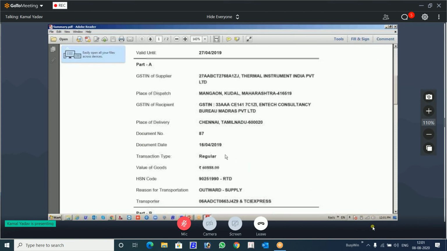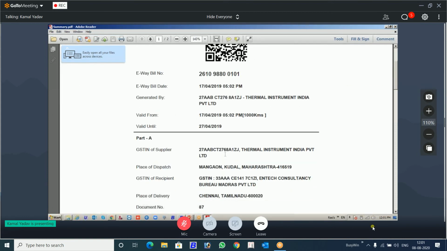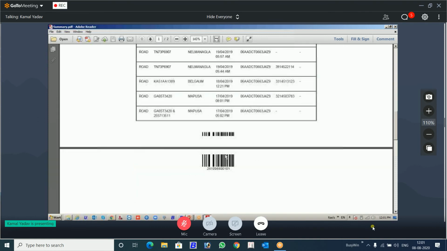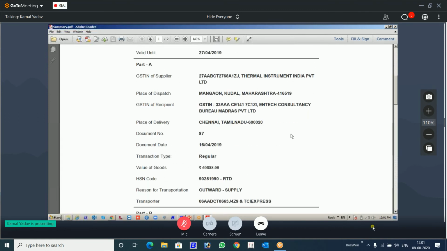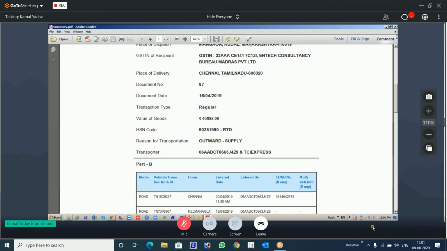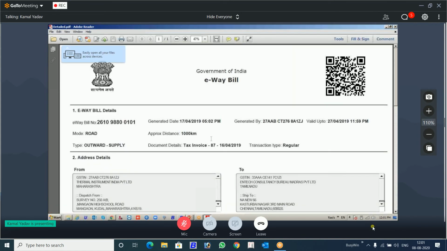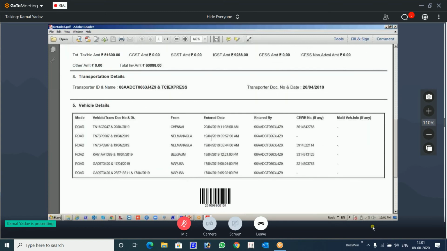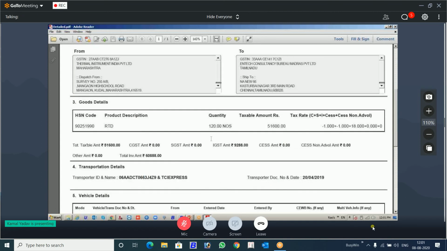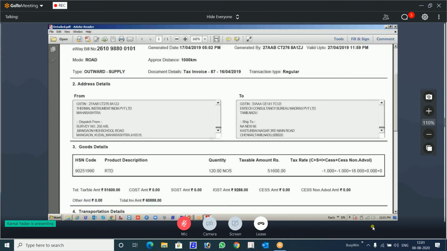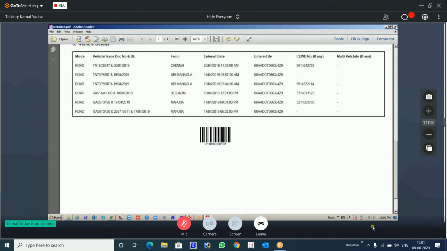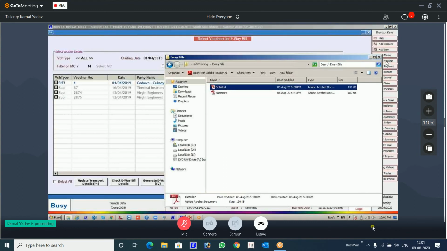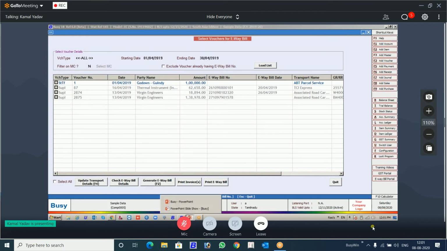This is the summarized one that was taken from this data itself. You can see this detail here. There is a detailed one, which is the new thing. This format is changed and you can see there is much more information in that. So this is the new thing and these are the two changes that have been done in e-way bill. We will move quickly to our presentation.